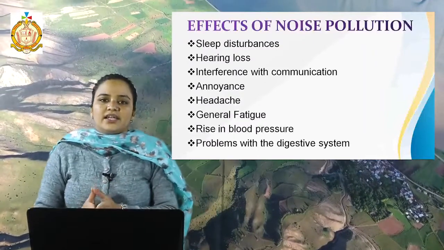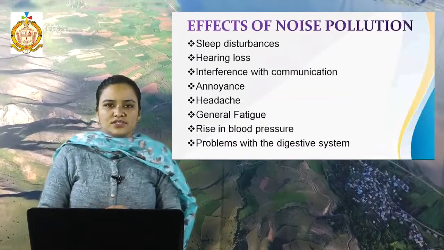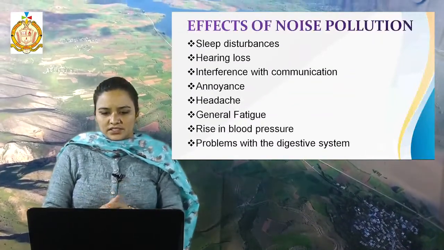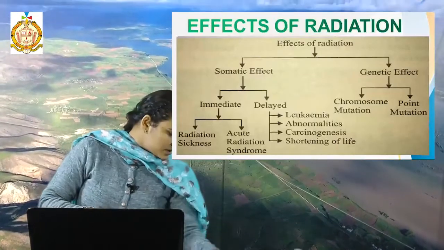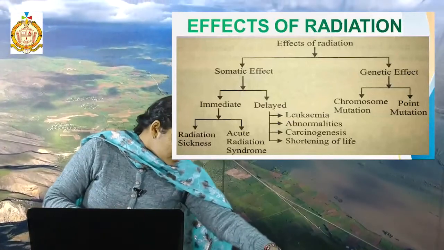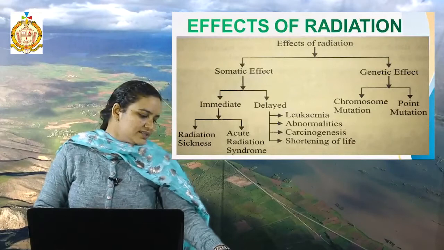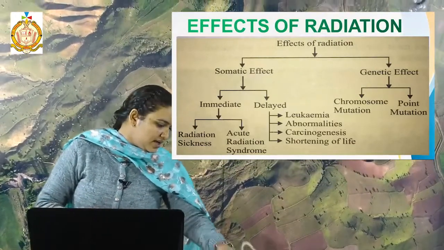Next, related to the tragedies which happened due to human activities. The first tragedy is the Bhopal gas tragedy. It happened on 3rd December 1984. It is the worst industrial accident in our history.